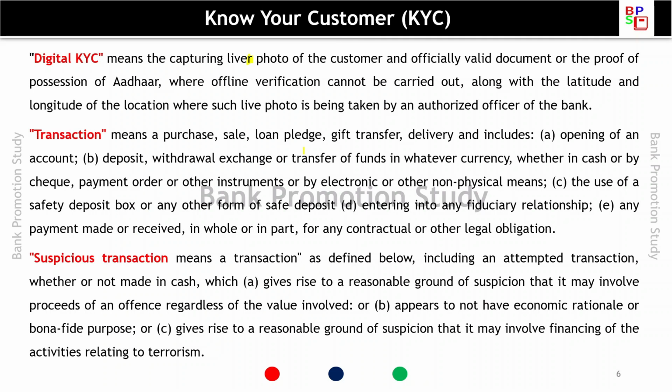It is not necessary that the suspicious transaction be made in cash, which gives rise to a reasonable ground of suspicion that it may involve profits of an offense regardless of the value involved, appears to not have economic rationale or bona fide purpose, or gives rise to a reasonable ground of suspicion that it may involve financing of activities relating to terrorism. So this all will be construed as a suspicious transaction.